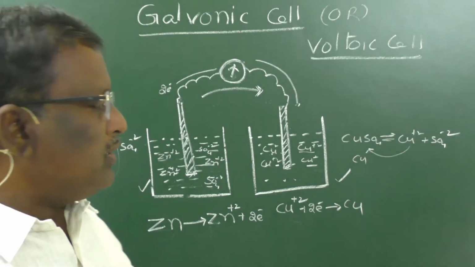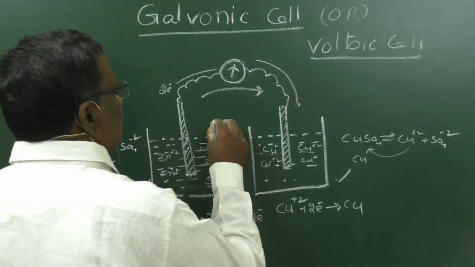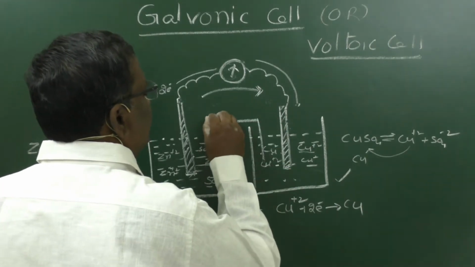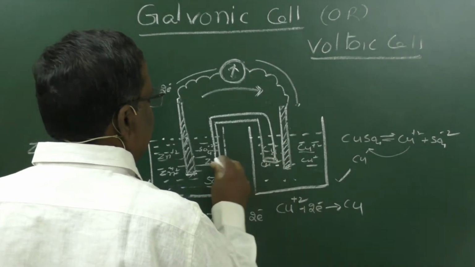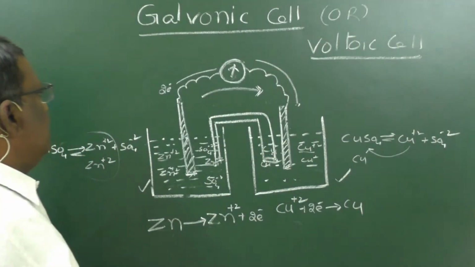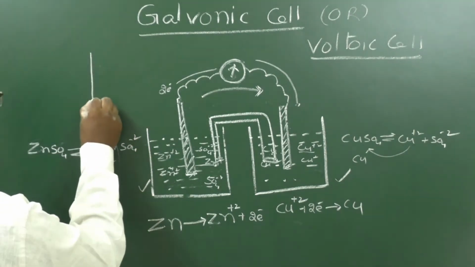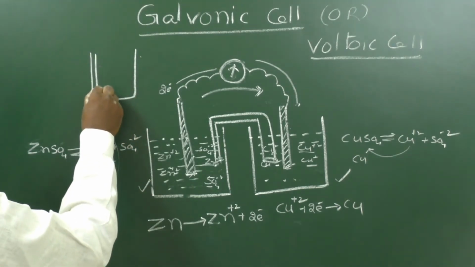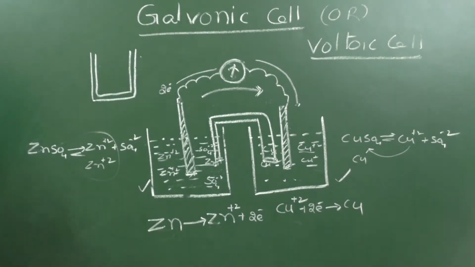For that purpose, an apparatus called a salt bridge is used. This salt bridge is a U-shaped glass tube in which a salt is dissolved in agar-agar gel.